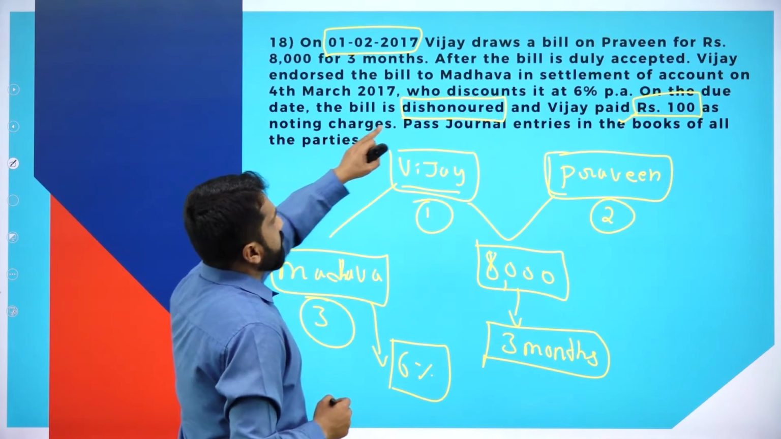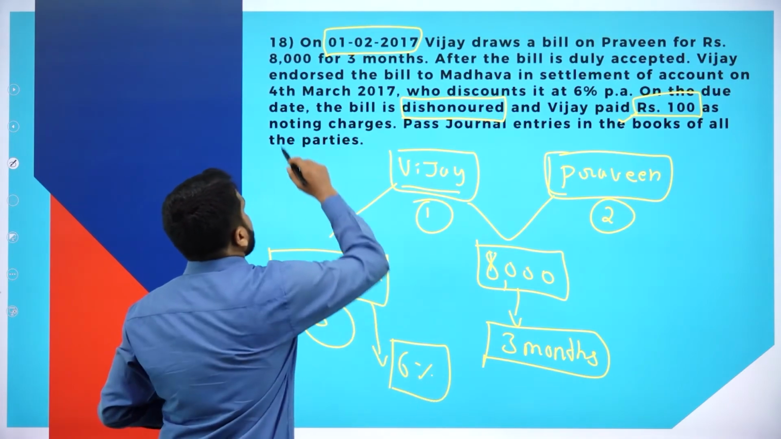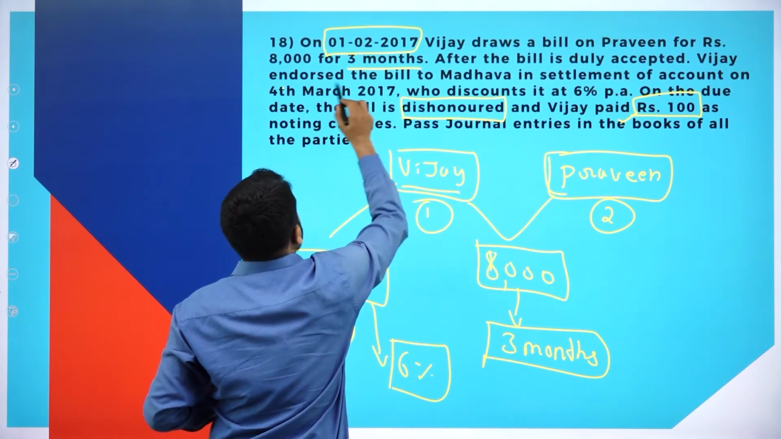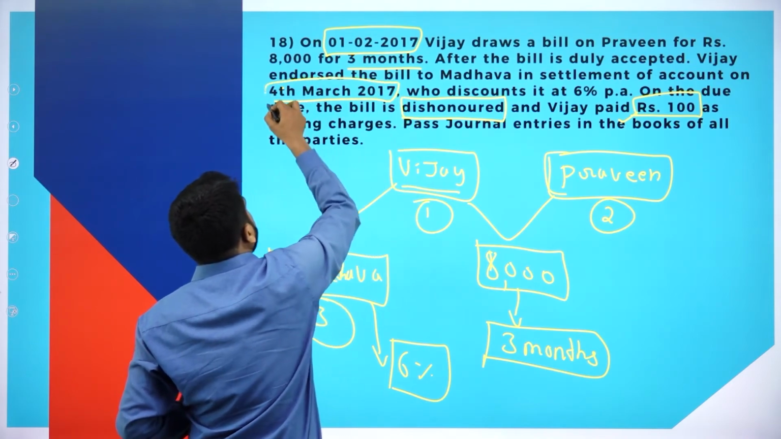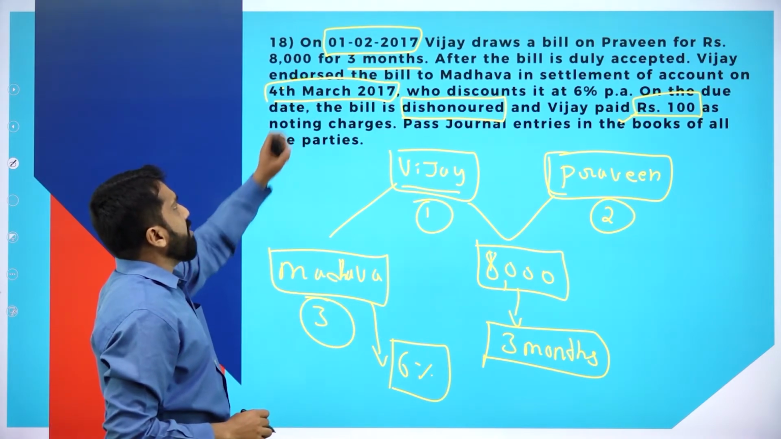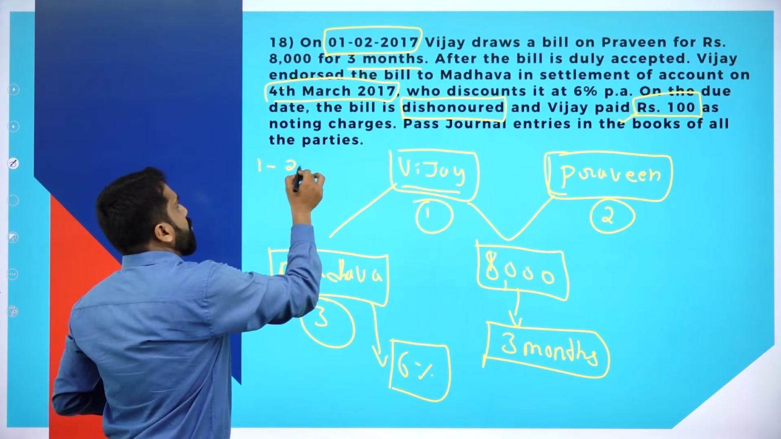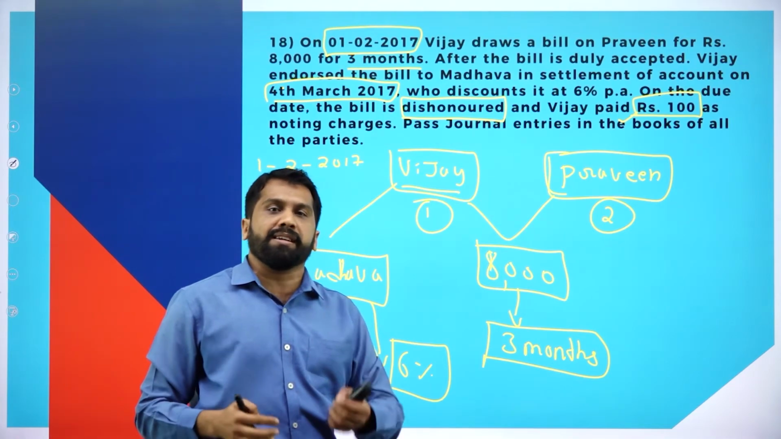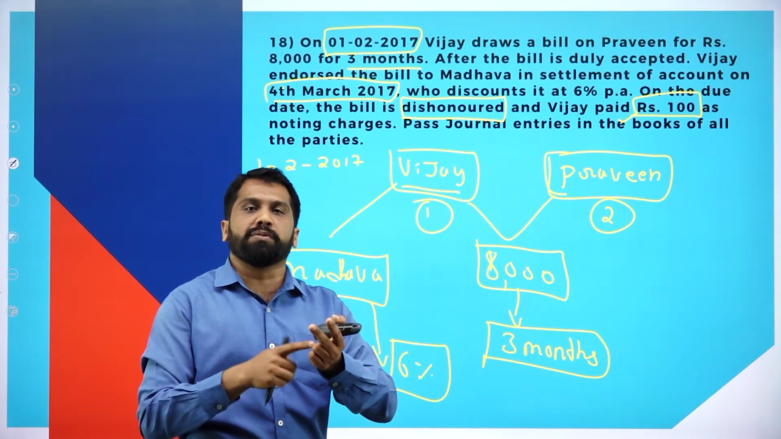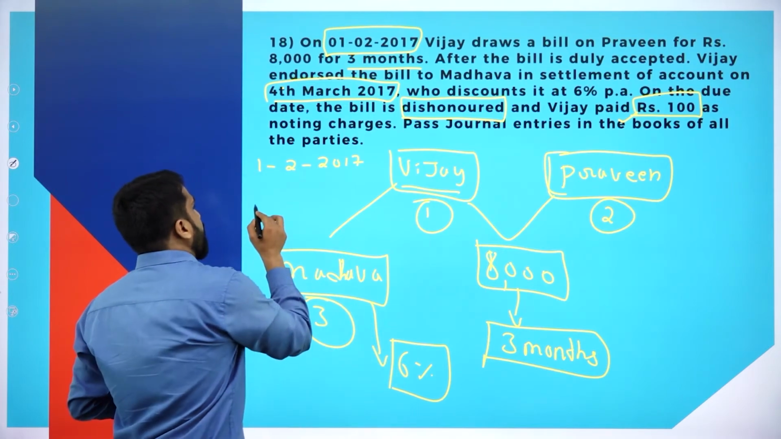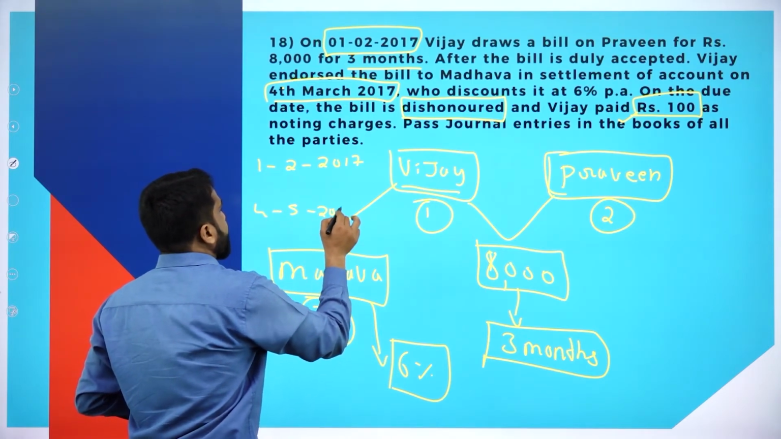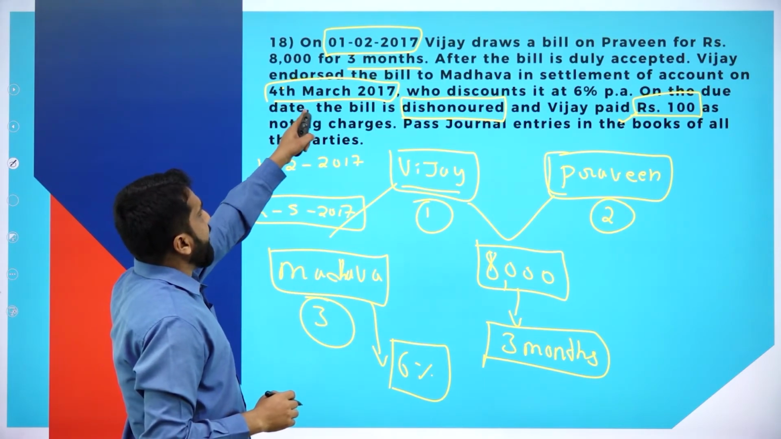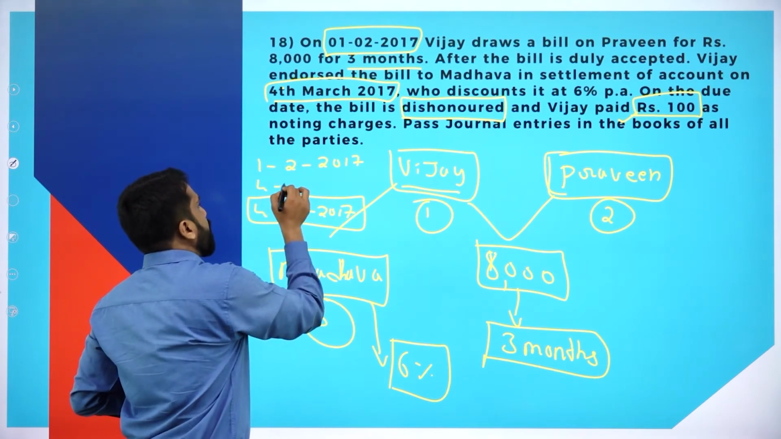Drawn on Praveen, rupees 8,000 for 3 months. After the bill was duly accepted, Vijay endorsed the bill. When was it endorsed? March. Remember, when it was started? 1st January 2017. 3 months means when will it end? Second over, third over, fourth over. It will be 4th of May 2017. Clear? Now, it was endorsed on 4th of March 2017.